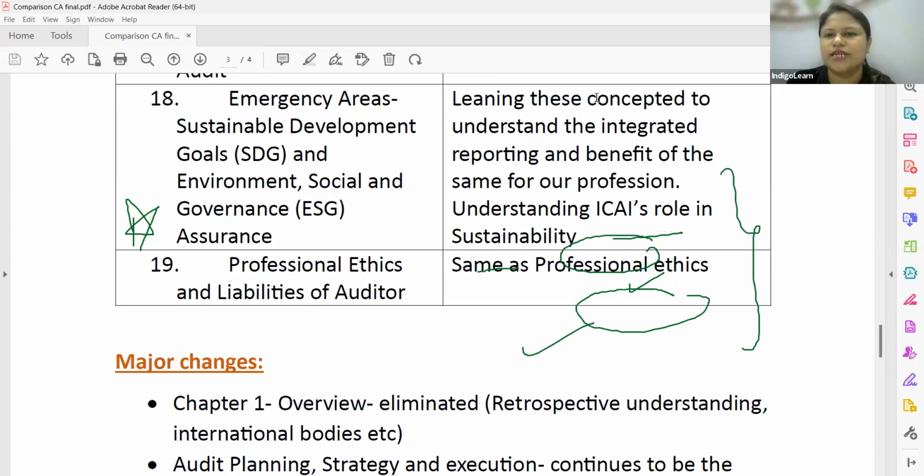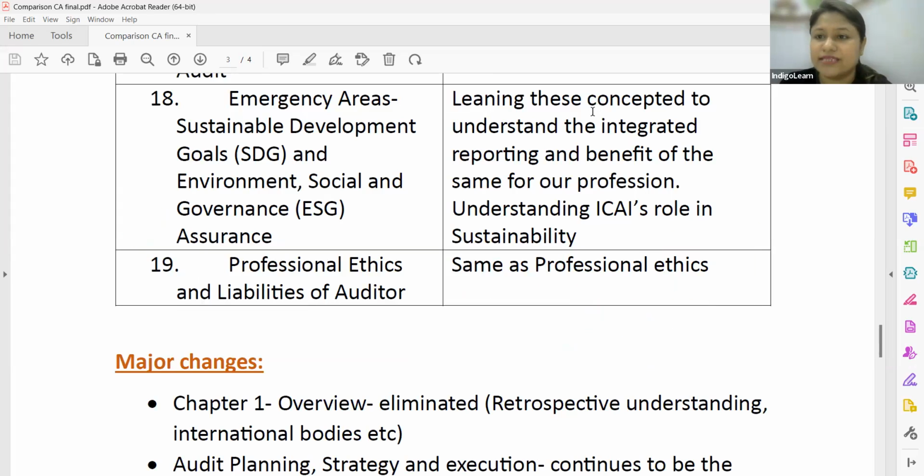So something which is very important, or something new which has been taken up by the institute, that is the council, that is ICAI. And also we have something called integrated reporting, where we are going to study environment, social, governance. On that also, do we have a reporting responsibility? The answer would then be yes.